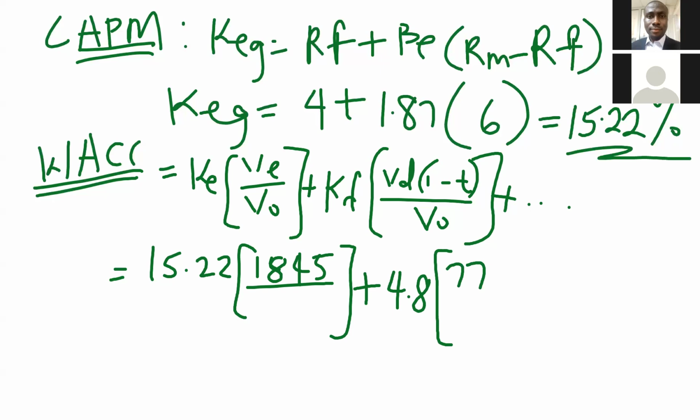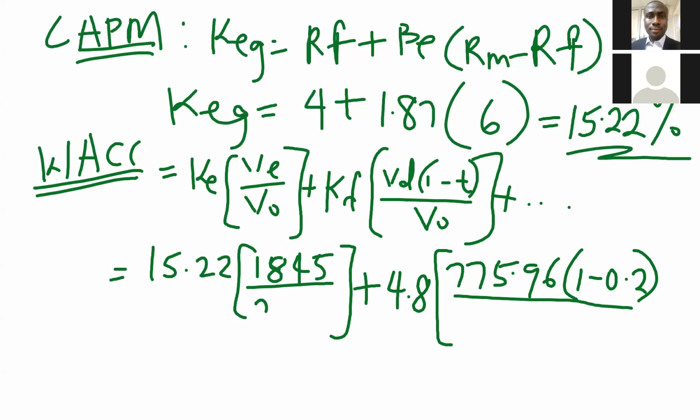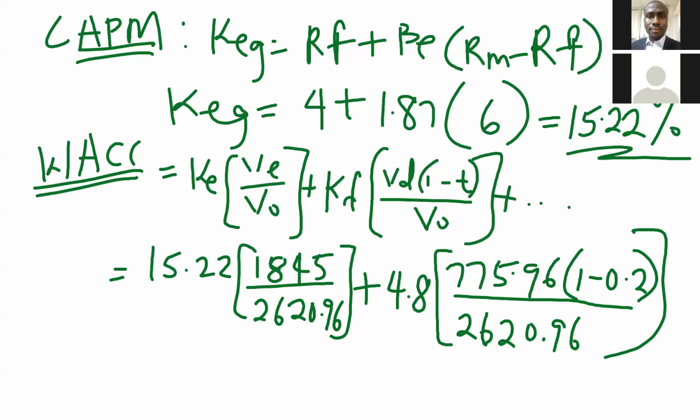Then, what's that market value of debt again? 775.96. 775.96, 1 minus tax 0.2, divided by, so let me say 775.96 plus 1845. Okay, that is 2620.96. So 2620.96 is our total market value of the company. That is our VO.